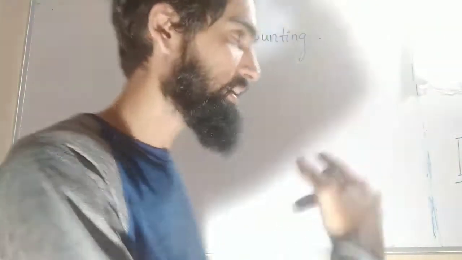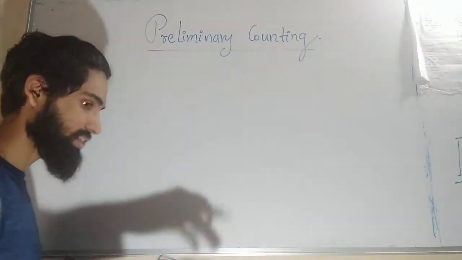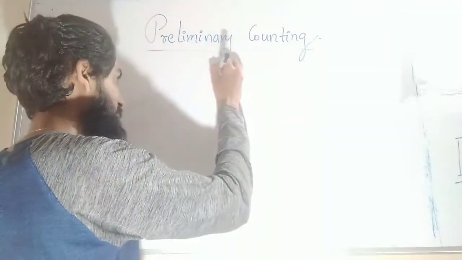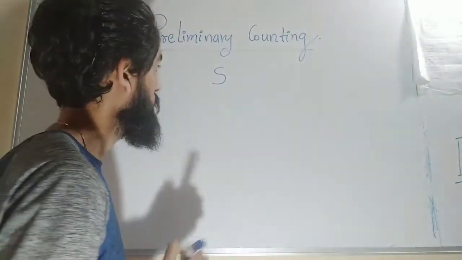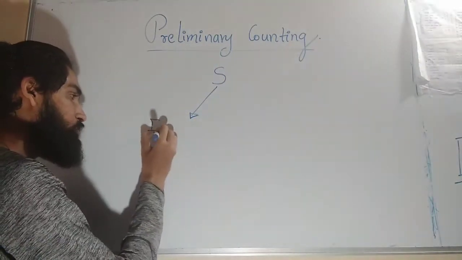Counting principle, pigeonhole principle, or simply you will be introduced to counting numbers. So what are those? Let me just create an interest about this unit. Preliminary counting. So I want to count a set. Suppose I have a set S inside R. If my set has finitely many elements, I will call it a finite set.